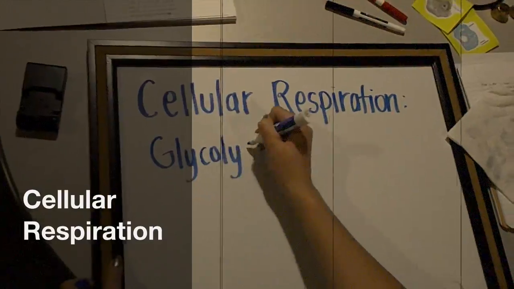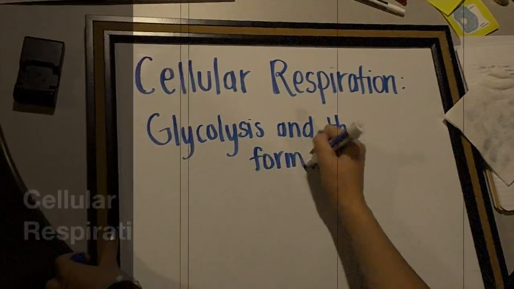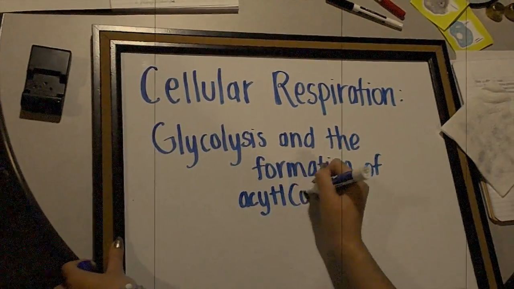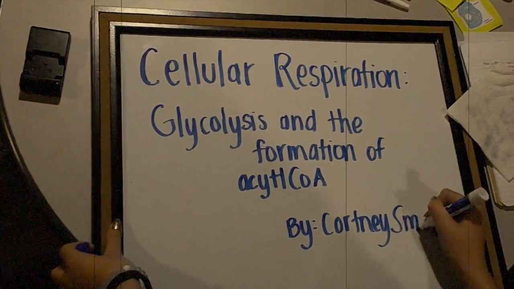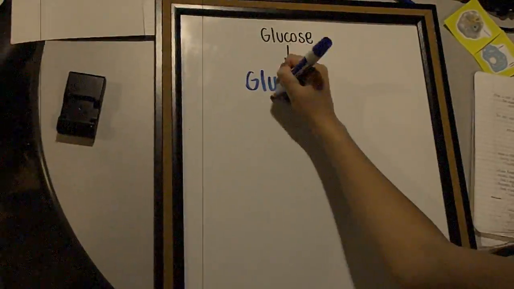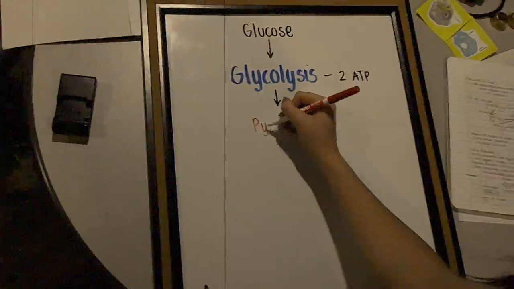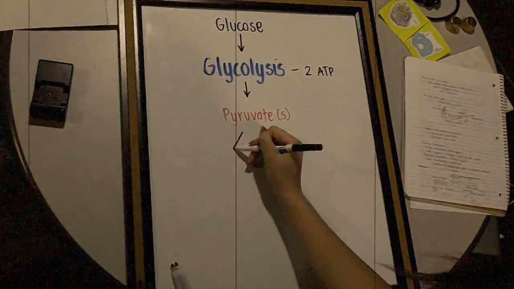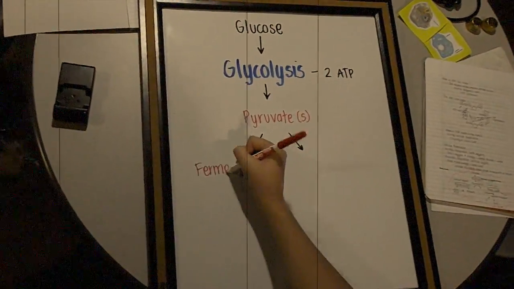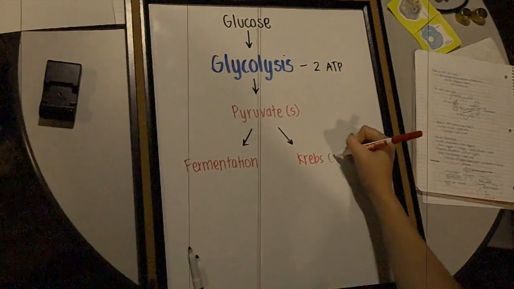Cellular respiration, glycolysis, and the formation of acetyl CoA. Glycolysis, which literally means the breaking down of glucose, can occur with or without oxygen. If we don't have oxygen, we can go through fermentation, which produces lactic acid or, in other types of organisms, can even produce alcohol or ethanol.